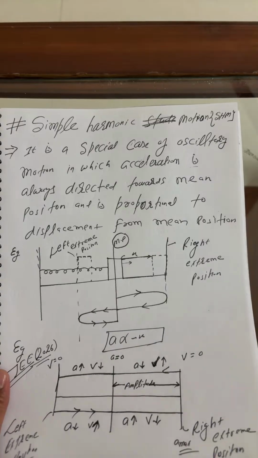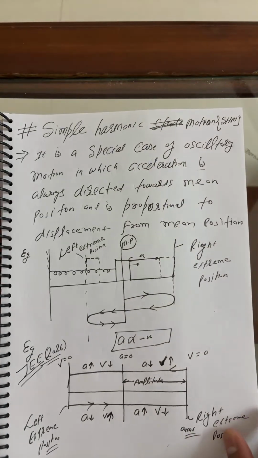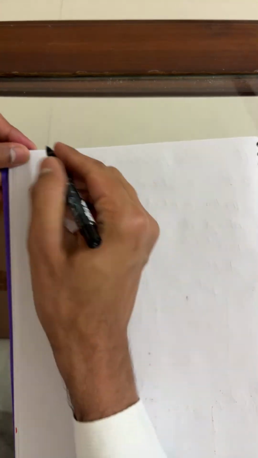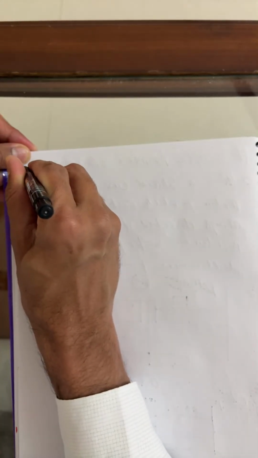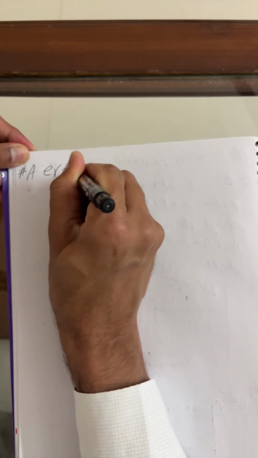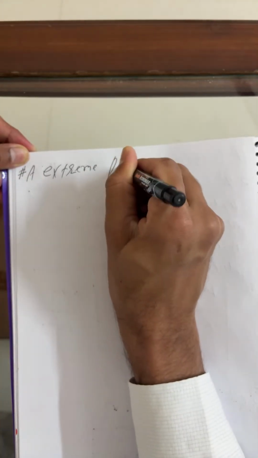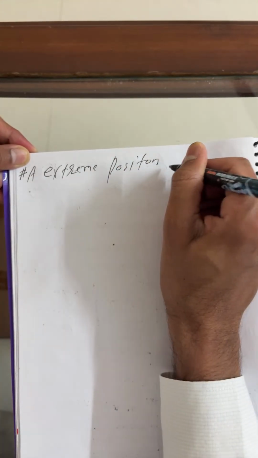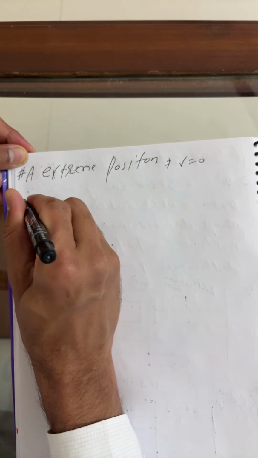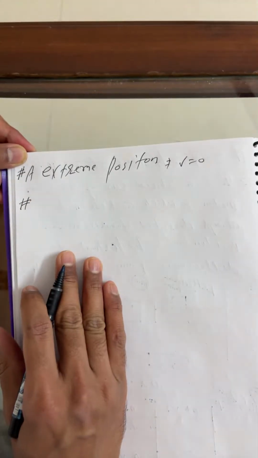There is some observation here about the questions being asked in JEE 2026. Take a snapshot, my dear. Next concept: at the extreme position, you can write this under a note. At the extreme position, already I said velocity is zero. These points I'm repeating because they will help you solve numericals quickly.